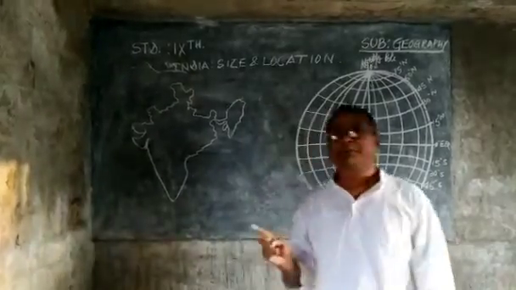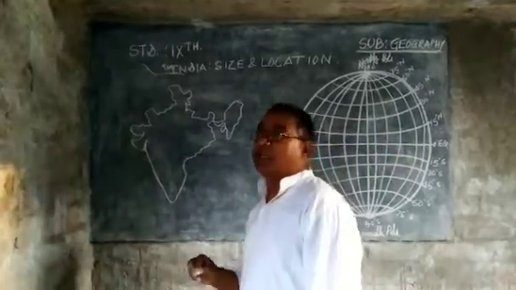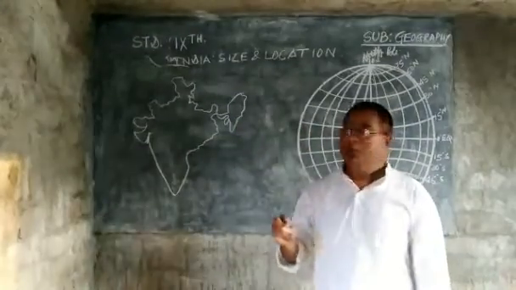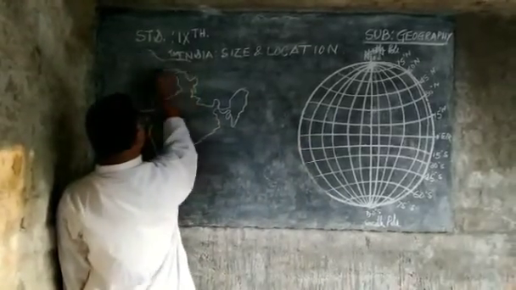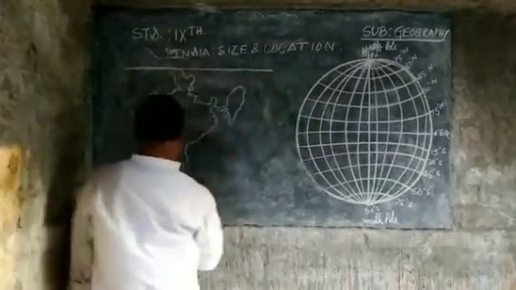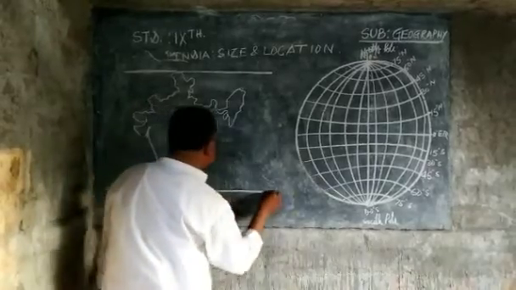This is the map of India. In this map of India, this is the northernmost latitude, and this is the southernmost latitude.